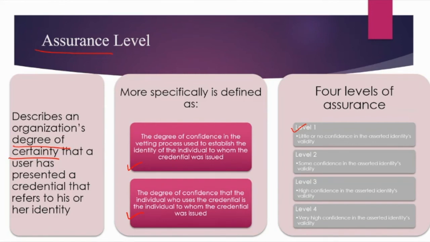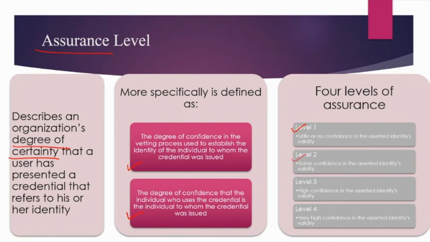Not much verification is required. They just want you to be part of the organization. So there we need very little or no confidence, because it doesn't matter who is entering, as long as they are from the company. Only that part is checked. You can just enter your name and join the chat group, right?